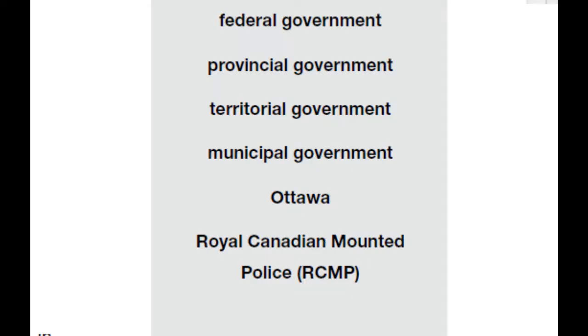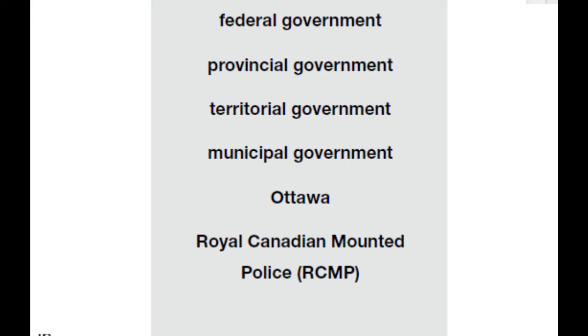Federal government. That is the government of the whole country. Provincial government is the government of each province. We have a government here in Alberta. There's one in Saskatchewan, Manitoba, BC, and each province has their own government. Or in the Northwest Territories, or the Yukon, there's a territorial government, which is very similar to a provincial government.